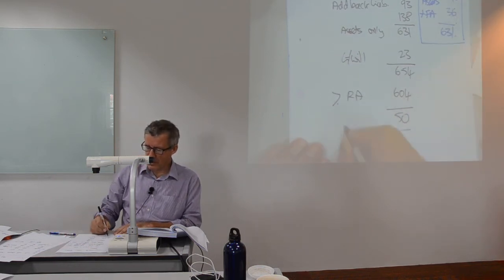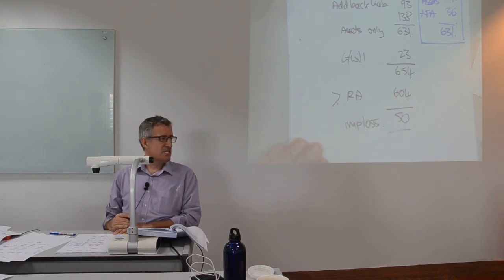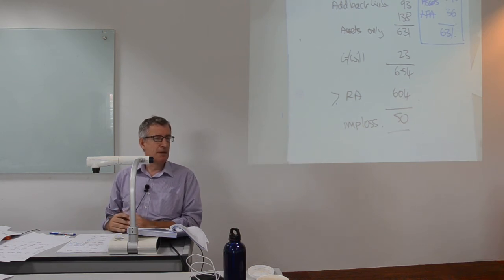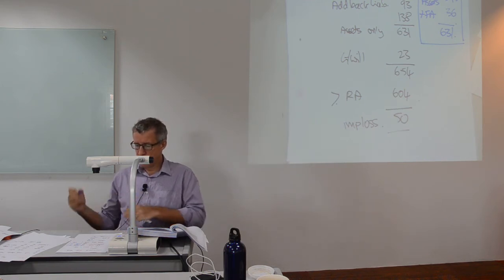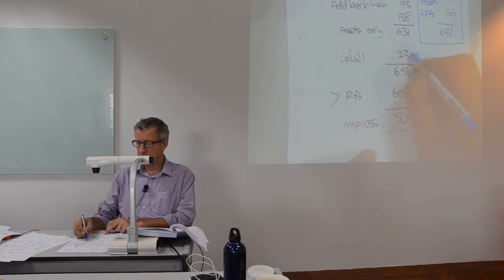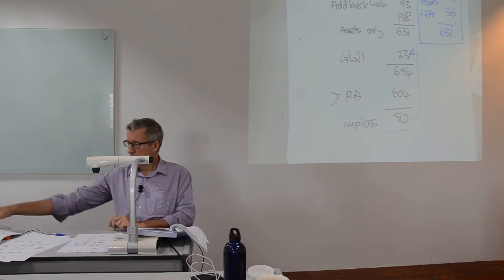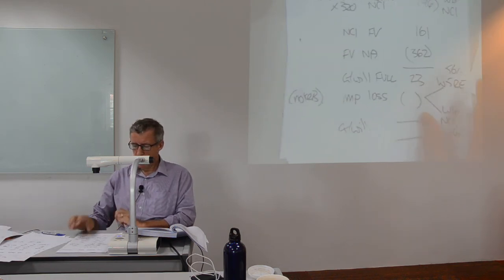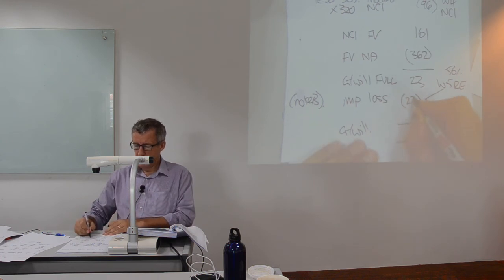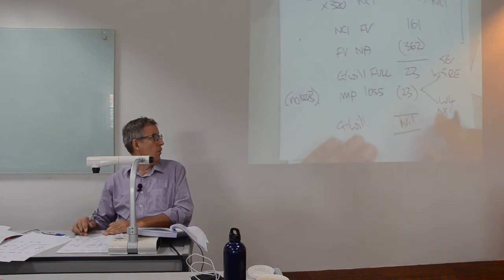This is my impairment loss. Now, hang on a minute. Having got this far, I have a problem, and this problem takes a little bit of explaining. Because the impairment loss is bigger than the goodwill. So all of the goodwill goes.